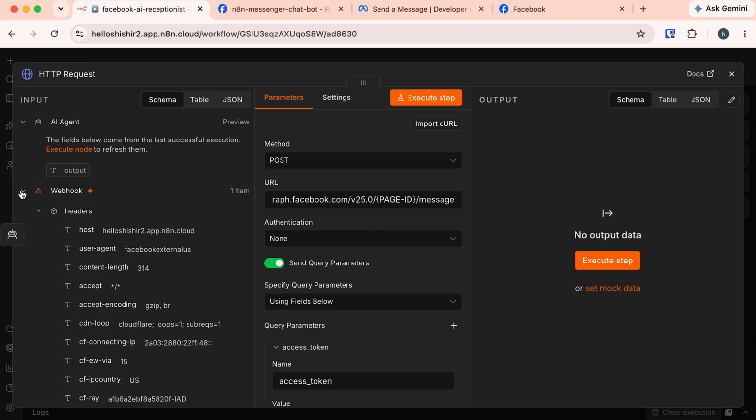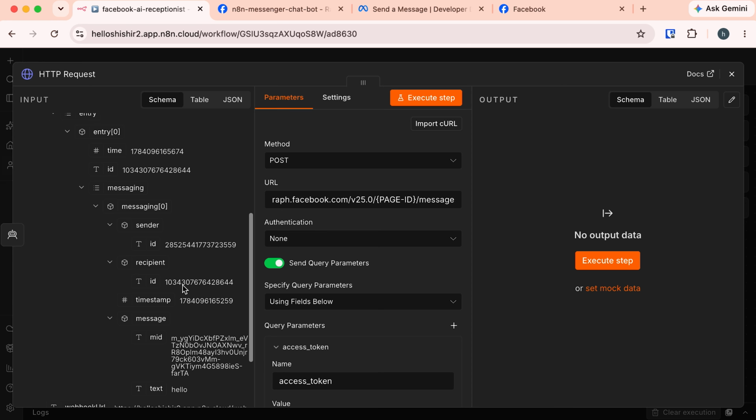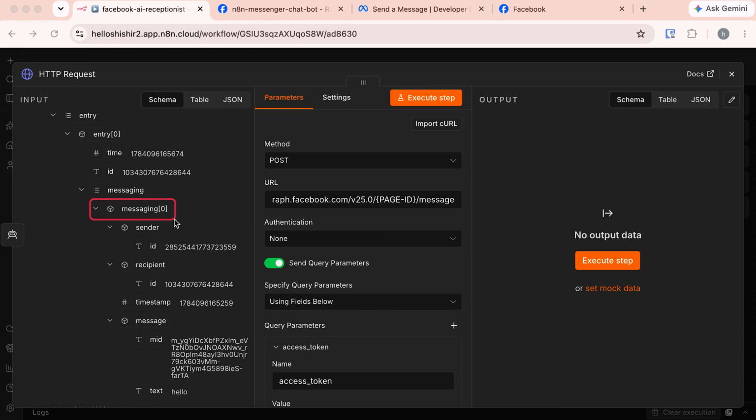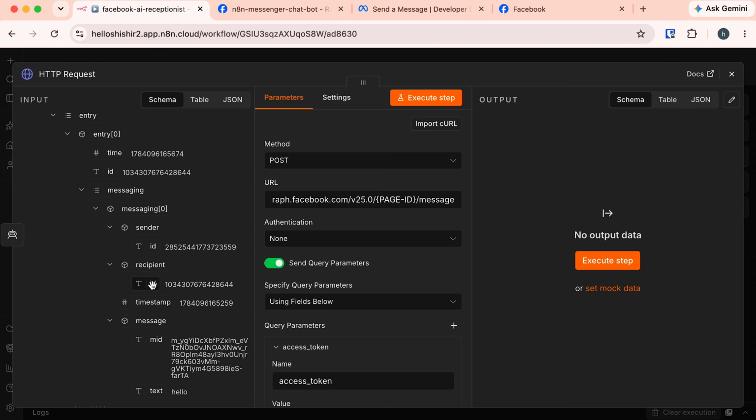Let's expand our webhook and collapse this header. Here in this body, we have all the necessary data. In this messaging object, you can see we have these 2 IDs. One is for sender, another is for recipient. So for this page ID, which ID we need to use? Think about this. When a user sends a message to this page, the page is the recipient. So in our case, this recipient ID is actually the page ID and this sender ID belongs to the ID of the actual user who sent this message.